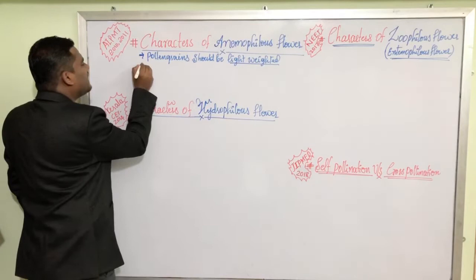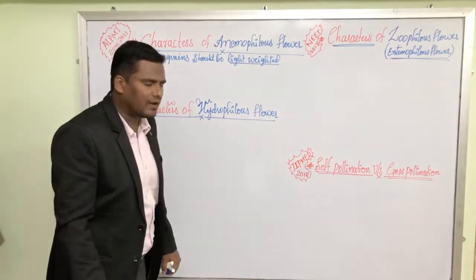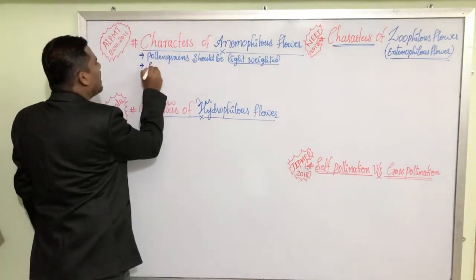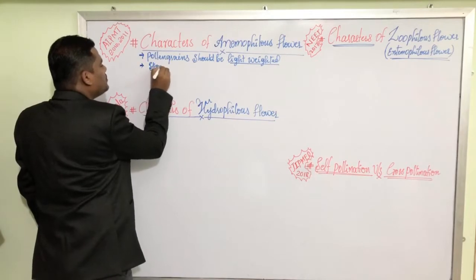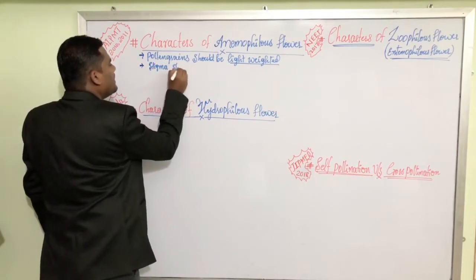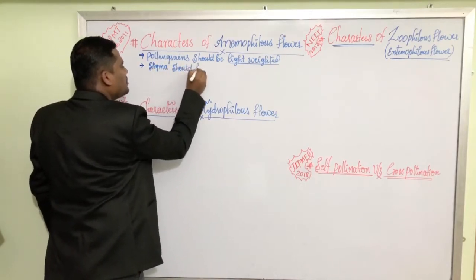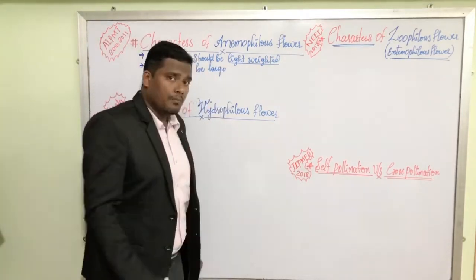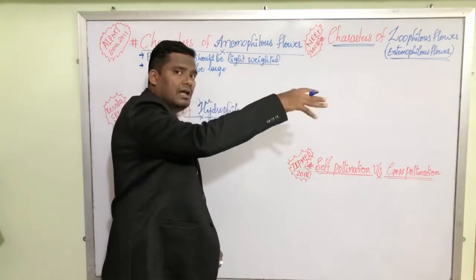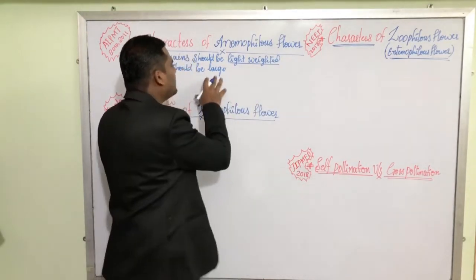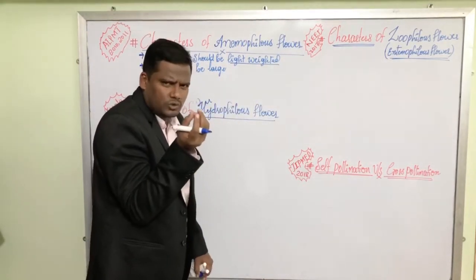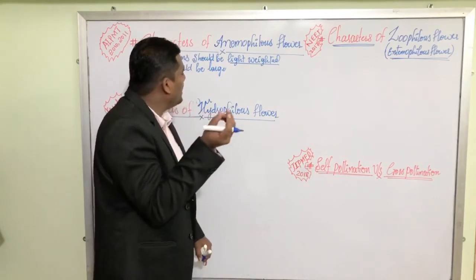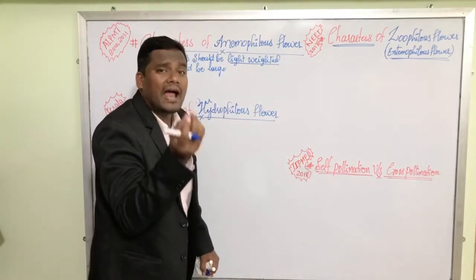Then the second characteristic feature of Anemophilous flowers is the stigma. The stigma should be large. Why should the stigma be large? Pollen grains are simply carried by the air current. Suppose the stigma is very, very small, then where should the pollen grain land?